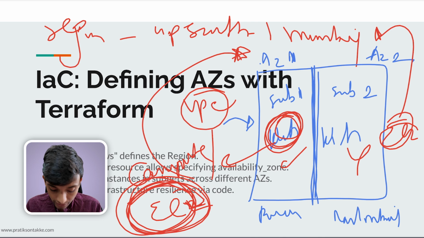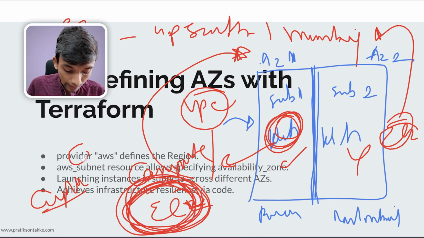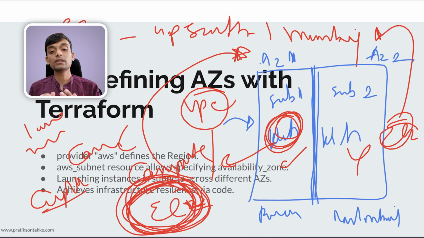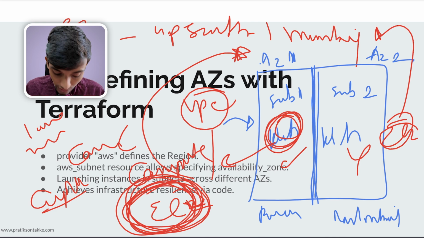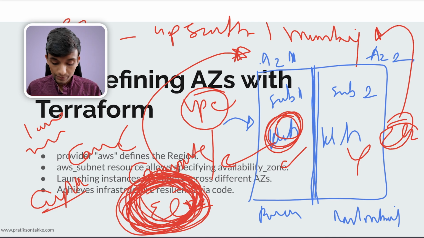Why are we hosting on EC2? Because it's compute and it provides low latency and high availability. High availability means it's not going to shut down randomly. It's not going to face a power cut. It is not going to face an internet shutdown, right? So that's why we are deploying our website on EC2 in AZ1 and AZ2.